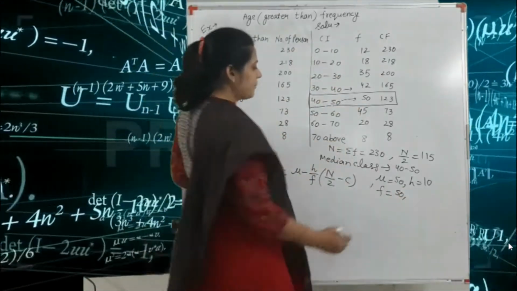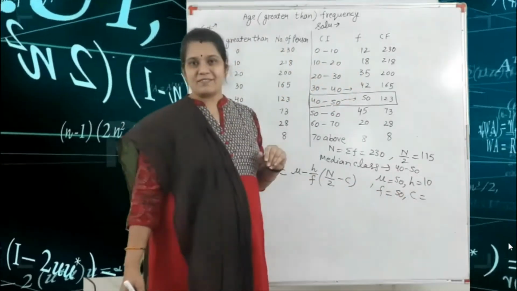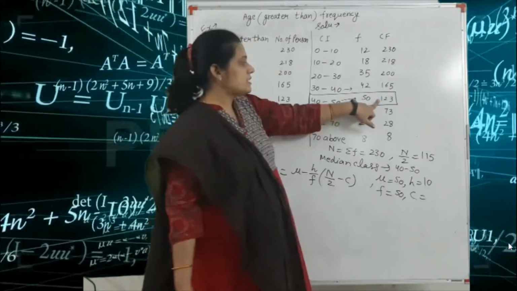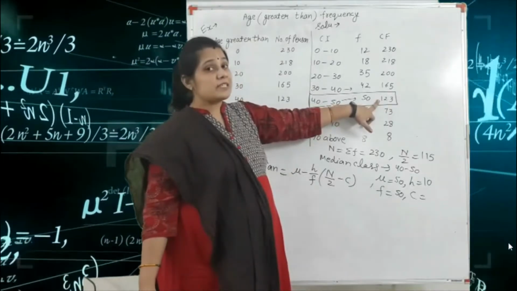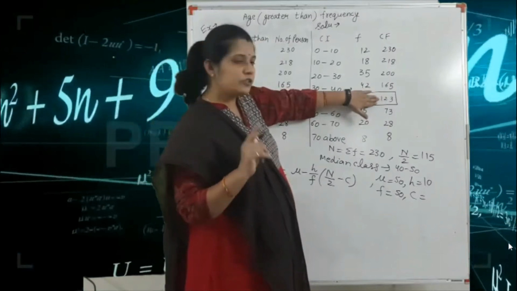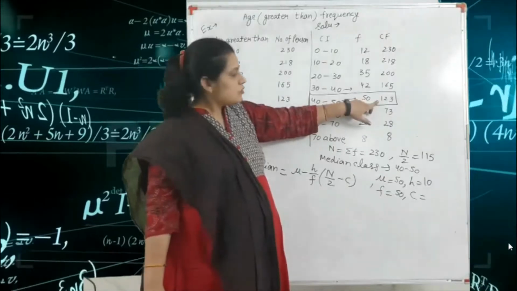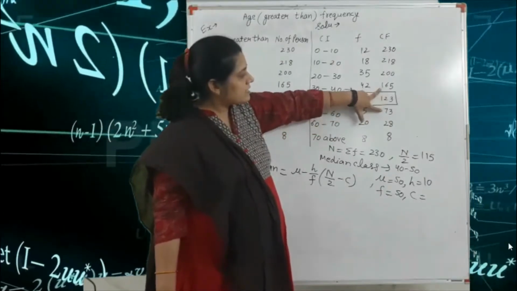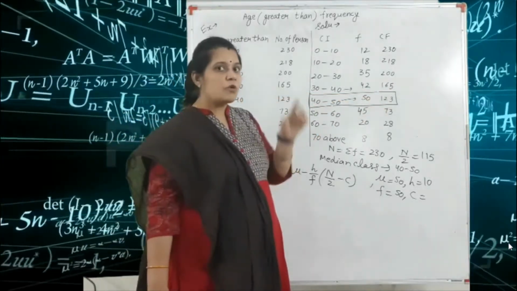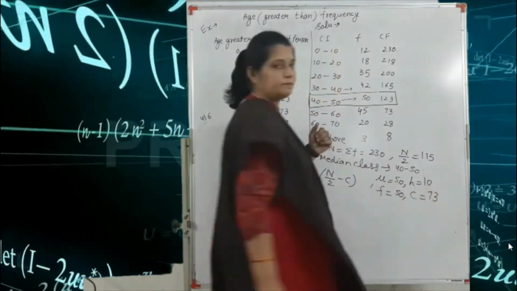Okay, next one is the capital C. Capital C means the value succeeding the median class according to your CF column. So here the highlighted value in the CF is 123. So what is the process? The trick is that you check here according to your median class in the CF column. The highlighted value is 123. So you check just before and just after. Before is 165 and after is 73. So what is the minimum value? The minimum value is 73. So C is equal to 73.